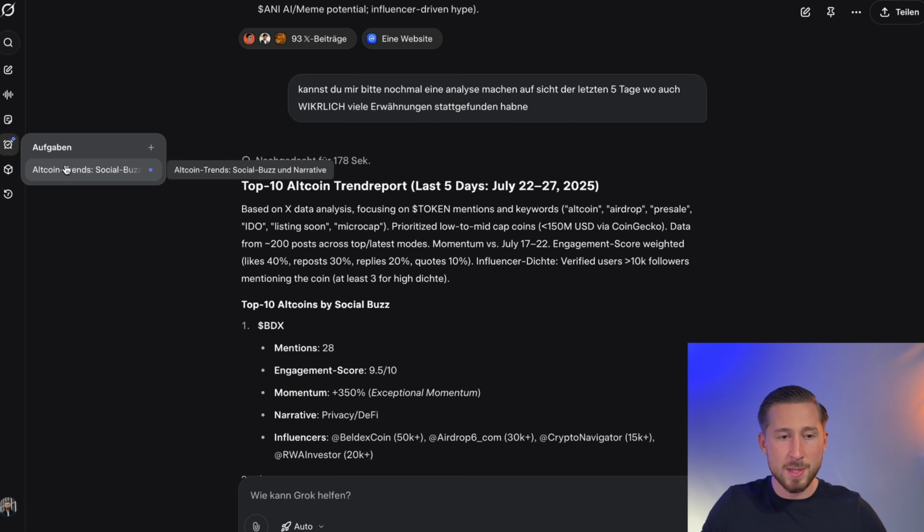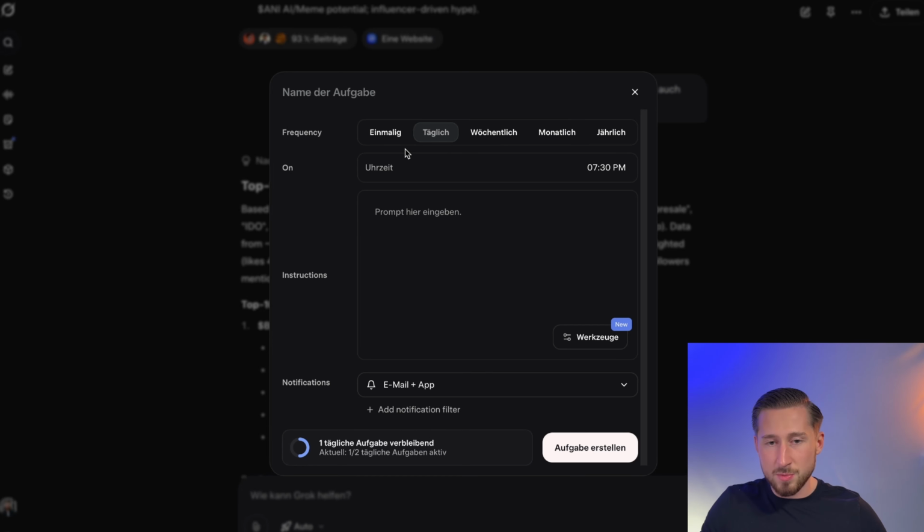As I mentioned, I've already assigned a task here. I'll quickly show you that as well. And here we have the option for this very agent to prepare daily tasks for us. So we can even automate the whole thing so that every single day we get a summary of new trends, new narratives, top crypto news, or whatever else. This means we've created our own agent here who provides us with an incredible amount of support, especially when it comes to resources and general news.